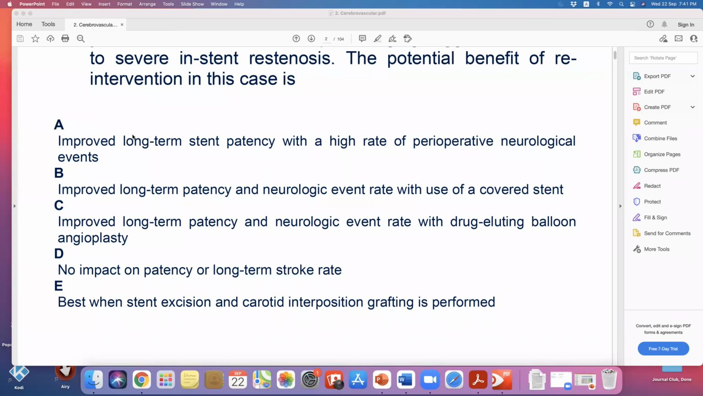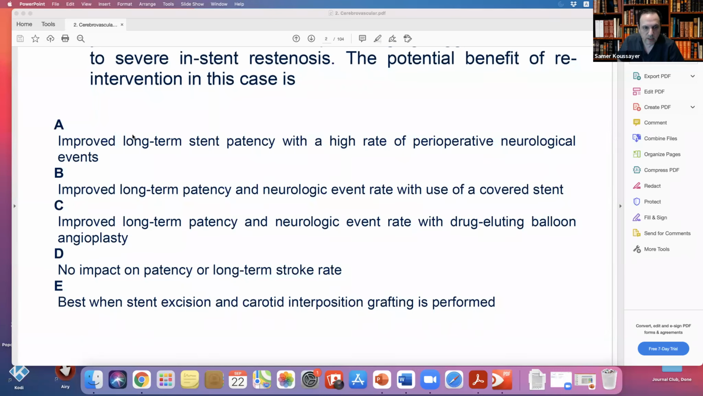No impact. Maybe there are not enough studies to decide about patency or long-term stroke rate. No, this is most suitable. This is correct. This is correct.